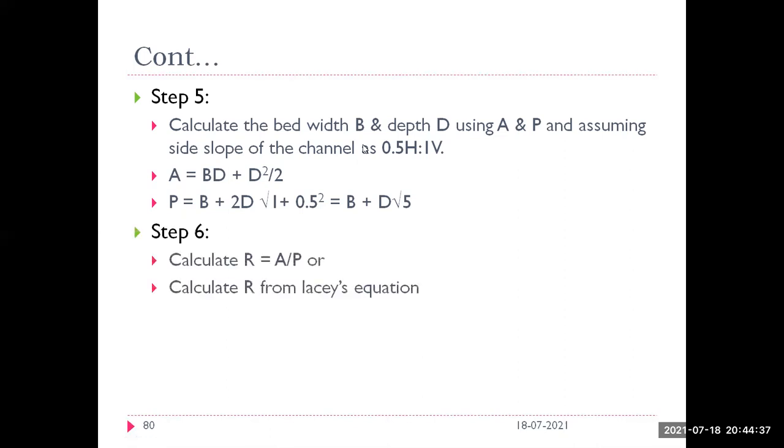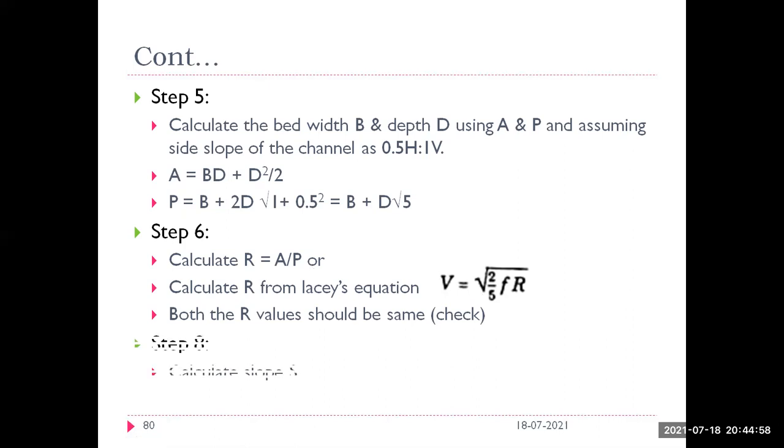Once you calculate the width and depth, calculate the hydraulic mean radius R is equal to A by P, and also R from Lacey's equation, that is V is equal to square root of 2 by 5 F into R. Using this you also calculate R, and these two hydraulic mean radii should be the same. So that is a check value.